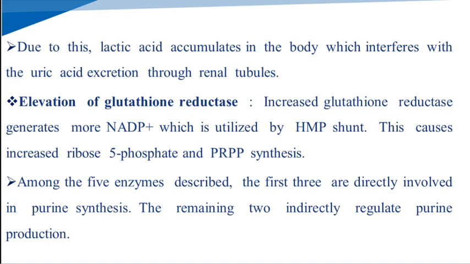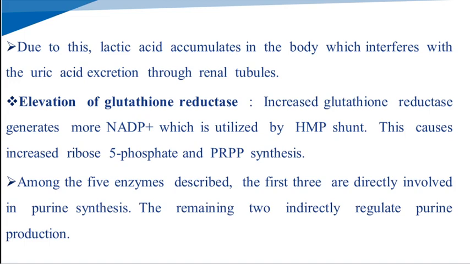Due to this, lactic acid accumulates in the body, which interferes with uric acid excretion through the renal tubules. In von Gierke disease, glucose 6-phosphate is diverted into glycolysis, so the accumulation of lactic acid interferes with uric acid excretion. Next, elevation of the glutathione reductase enzyme. Increased glutathione reductase generates more NADP+, which is utilized by the HMP shunt. This causes increased ribose 5-phosphate and PRPP synthesis.